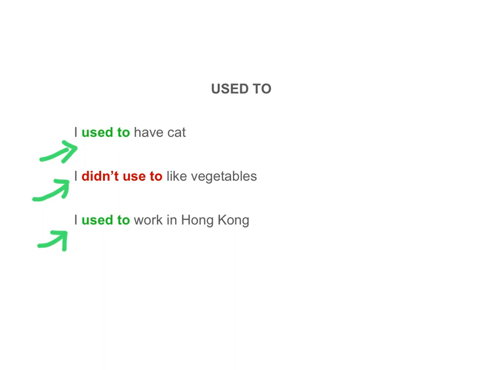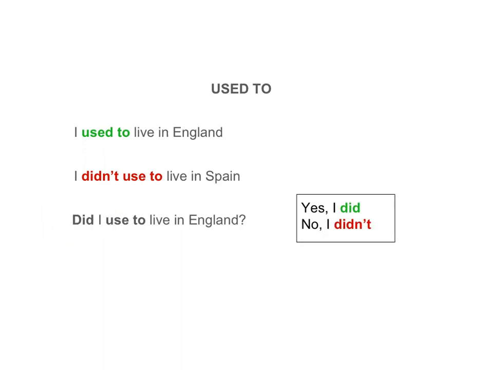I used to work in Hong Kong. Do I work in Hong Kong now? No. Did I work in Hong Kong in the past? Yes. The question form is the same as any other regular verb. Did I used to live in England? Yes, I did. No, I didn't.